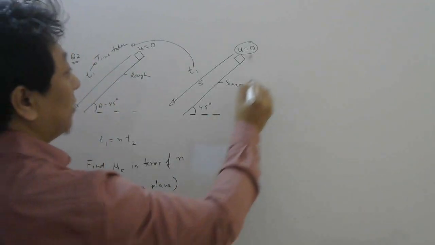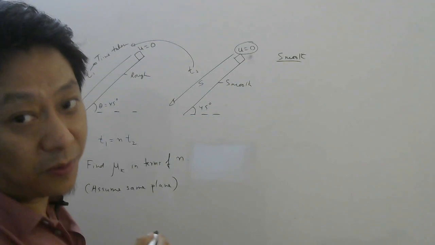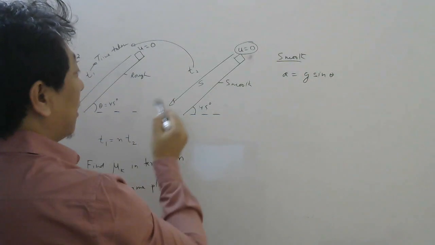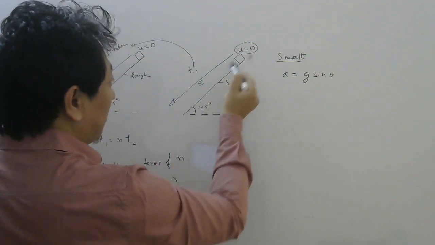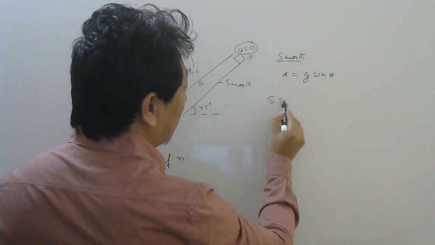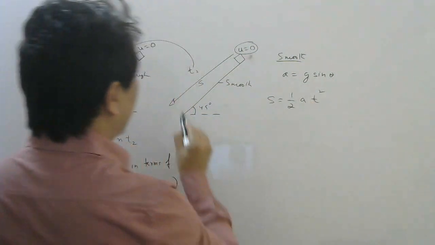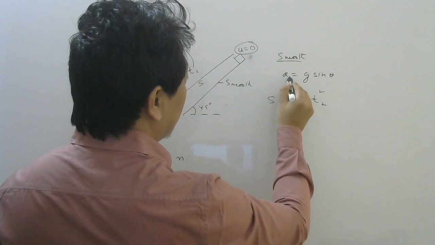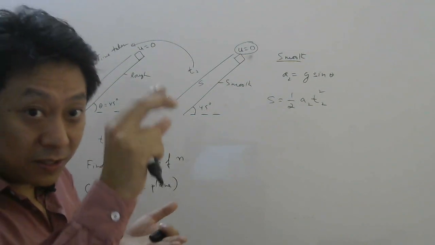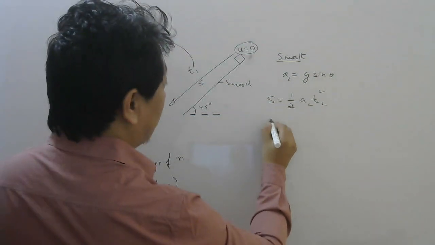So here we need to try to remember the formula for acceleration when the surface is smooth inclined plane. So if you remember, acceleration was g sin theta, right? And therefore how can we relate time taken here with this displacement? Well, displacement here is s, acceleration here we know, so we can write kinematic equation. S equal to u is 0, so half a t square. Time taken here is t2, so let me call this acceleration a2. Remember, displacement is same because it is falling in the same plane from top to bottom, so displacement will be same.